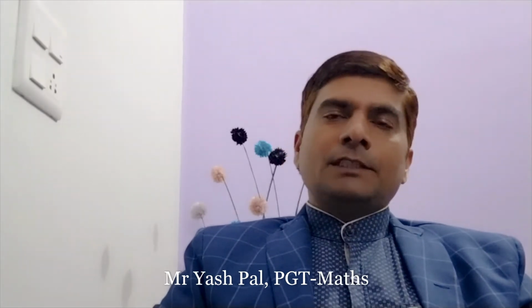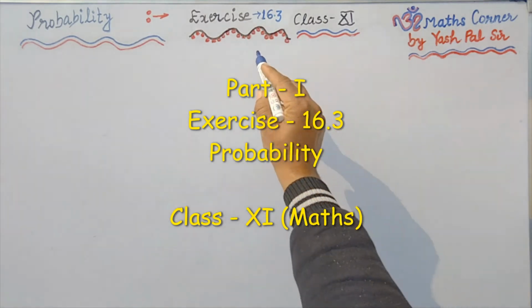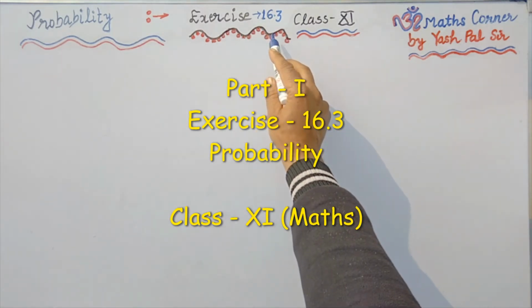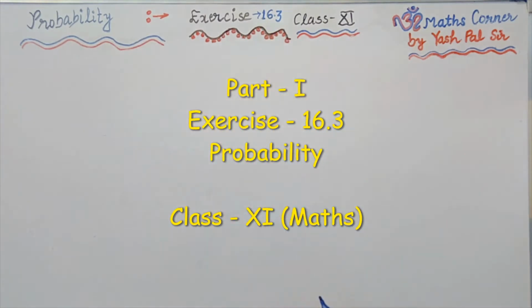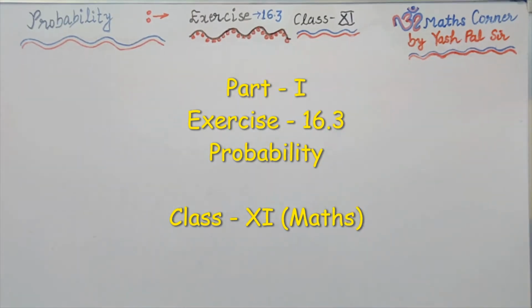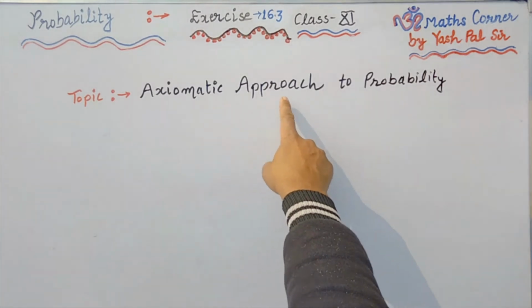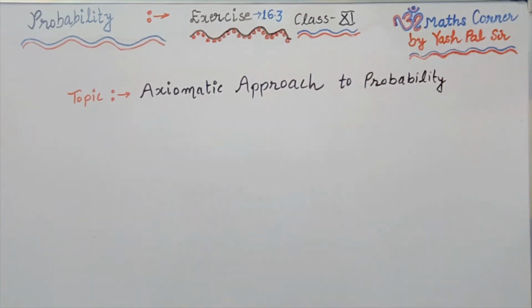Today we shall discuss exercise 16.3. The name of the chapter is probability, for the students of class 11, subject mathematics. So let us proceed now. The topic of the day is the axiomatic approach to probability.